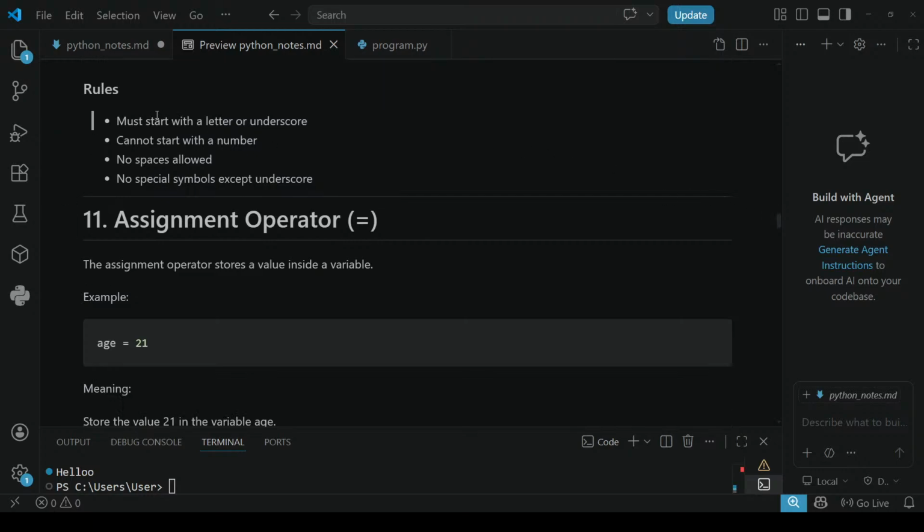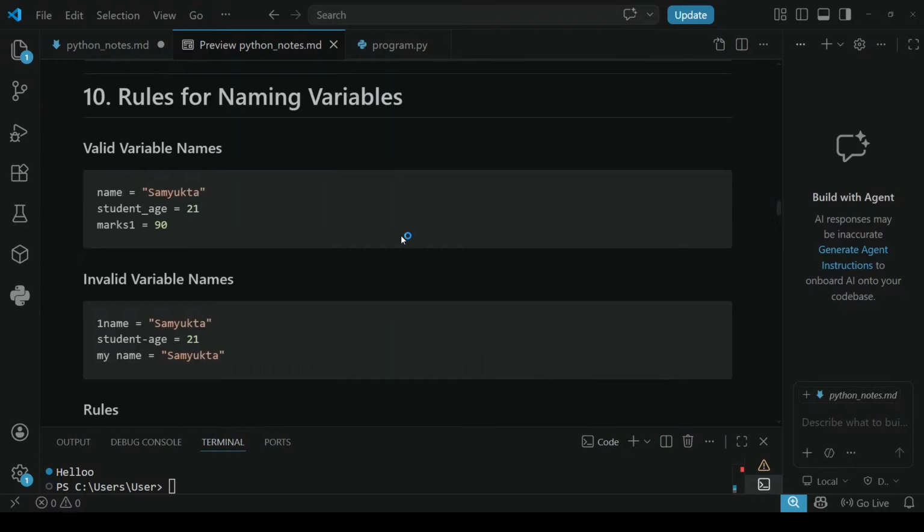Next rules. See, must start with a letter or underscore. Cannot start with a number. No spaces allowed. No special symbols except underscore. We should not use any special characters or any special symbols except underscore. This underscore only we should use. Let me show here. See, student underscore age, we have used underscore.